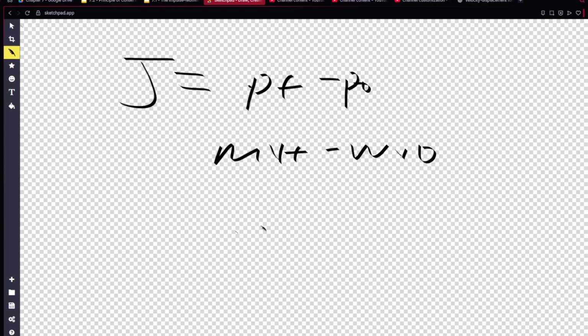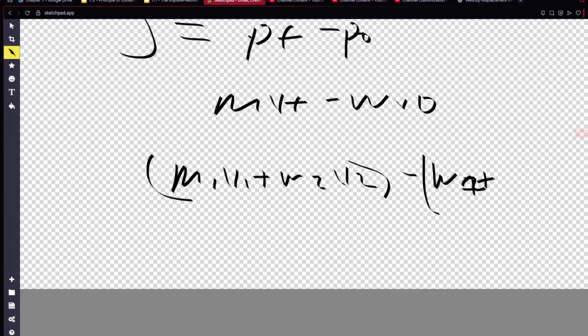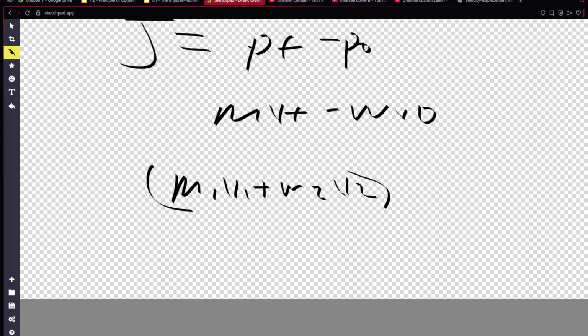Assume the mass stays constant. But again, we can also extrapolate this linear momentum into m1v1 plus m2v2 minus m1v1, minus m2v2. Sorry, I'm a little rusty. I haven't done this in a while.